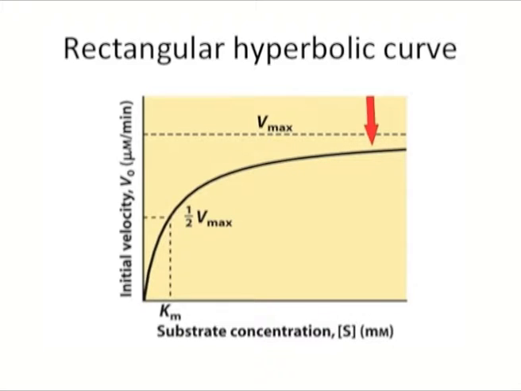At this stage, the velocity of the reaction becomes independent of the substrate concentration. Even if substrate concentration is increased, there is no effect on the velocity of the reaction. Here, the maximum velocity of the reaction, Vmax, is said to be achieved.